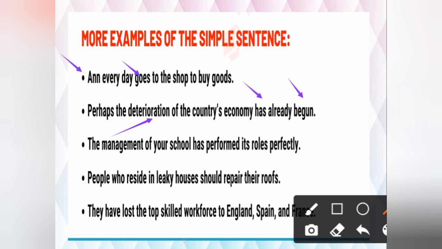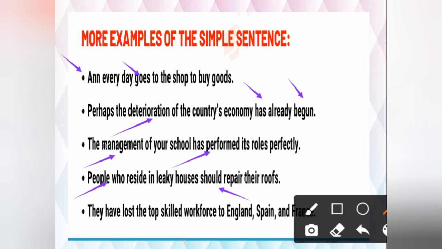Fine. Again a simple sentence. The management of your school has performed its roles perfectly. So subject is the management and verb is has performed. One single subject, single verb. Okay. People who reside in leaky houses should repair their roofs. Subject, people. Verb is should repair. Single subject, single verb.